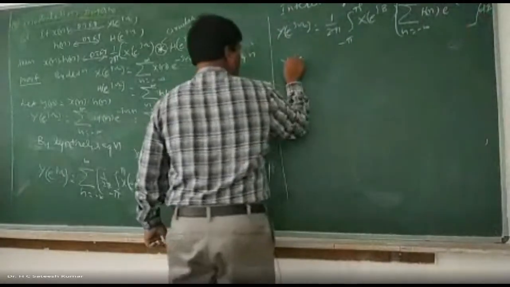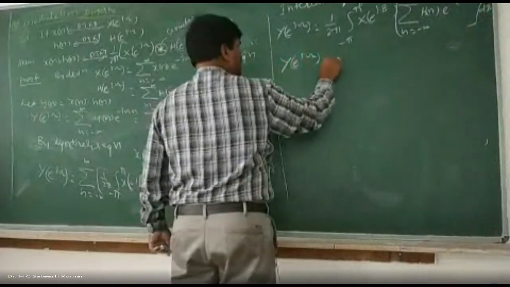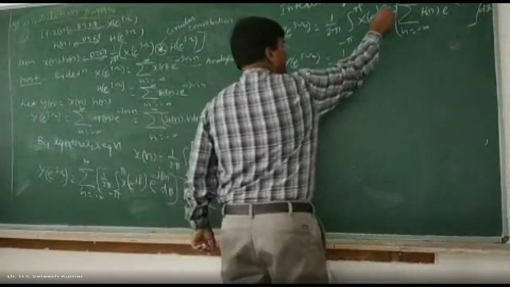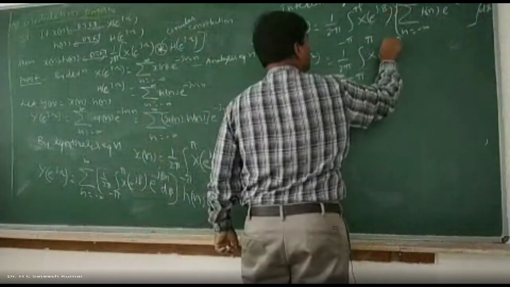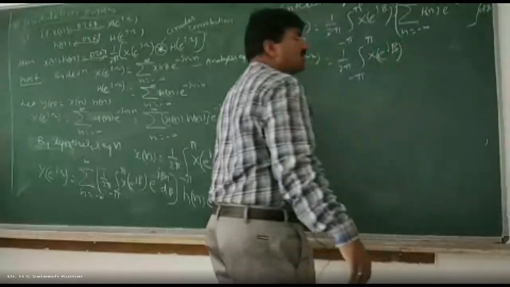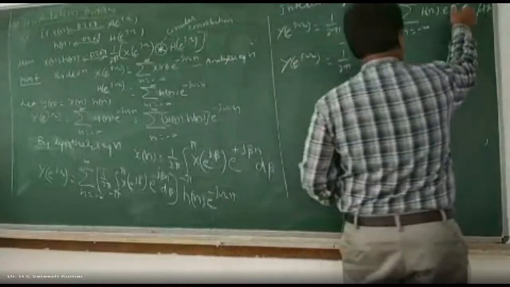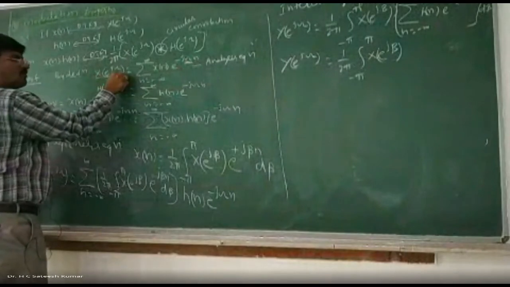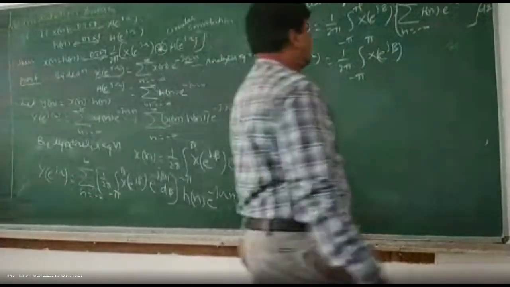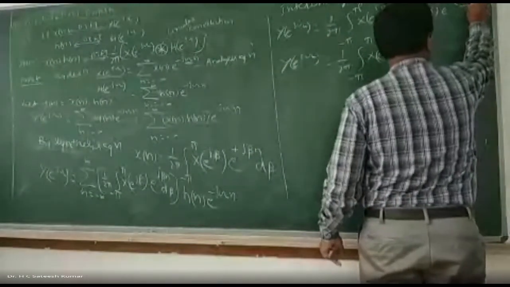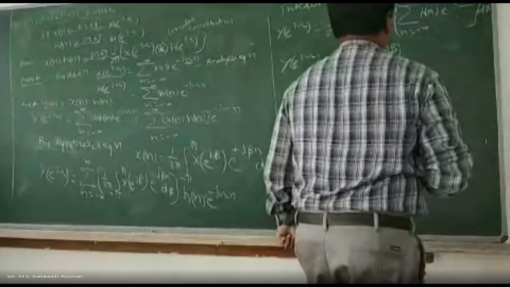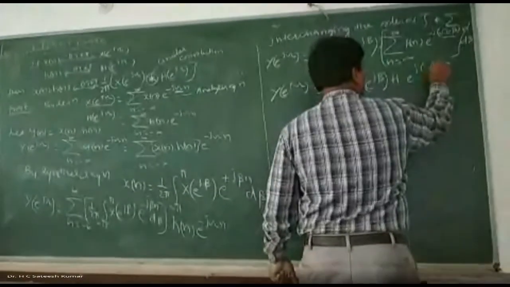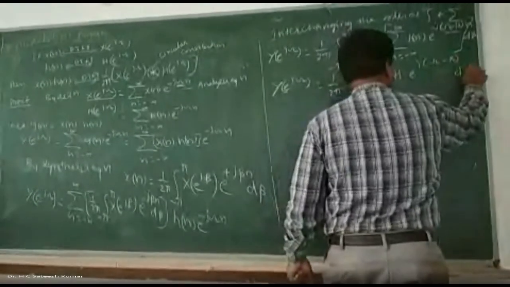You can write it. Y of e to the power of j omega is equal to 1 over 2 pi into integration minus pi to plus pi x of e to the power of j beta into, what is this one by definition? When you have omega here, what did you call? X of e to the power of j omega. Now there is a shift in frequency. In place of omega, we have omega minus beta. Therefore, we call it h of e to the power of j omega minus beta into d beta.